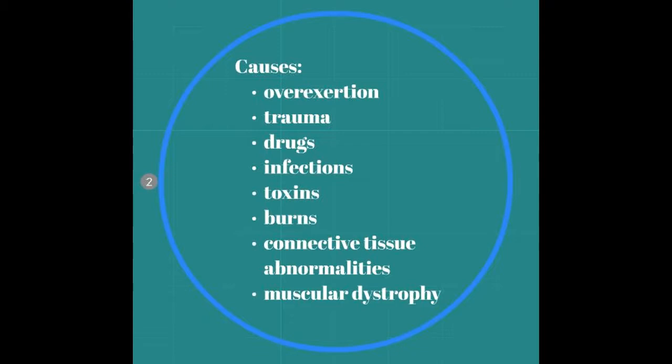Extreme cold is extremely rare. Congenital causes of rhabdomyolysis are connective tissue disorders, muscular dystrophy, Becker's dystrophy, or endocrine abnormalities like Addison's disease, hyperthyroidism, or hypothyroidism.